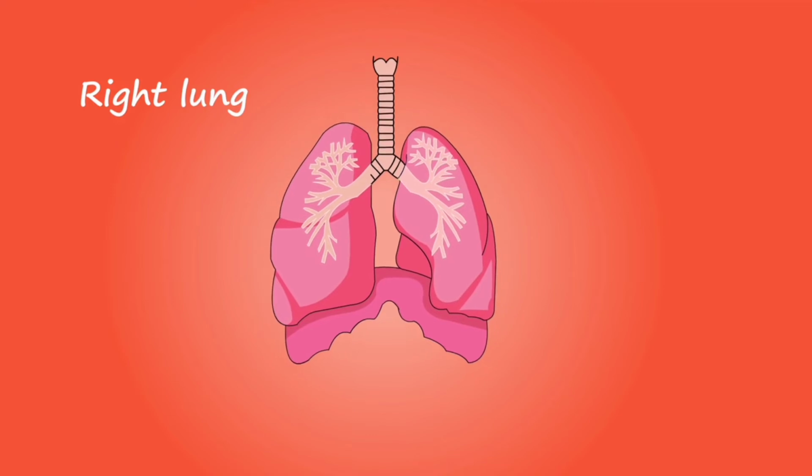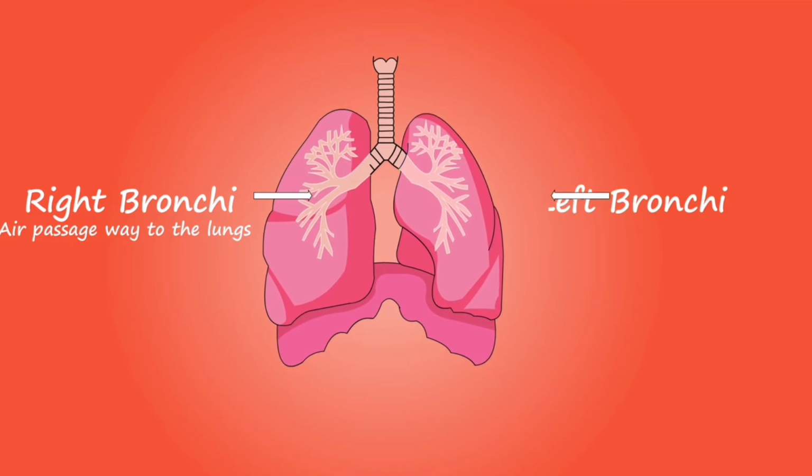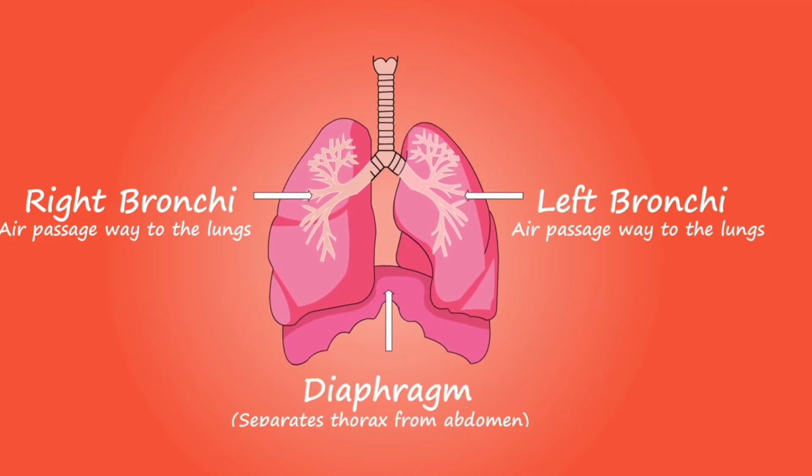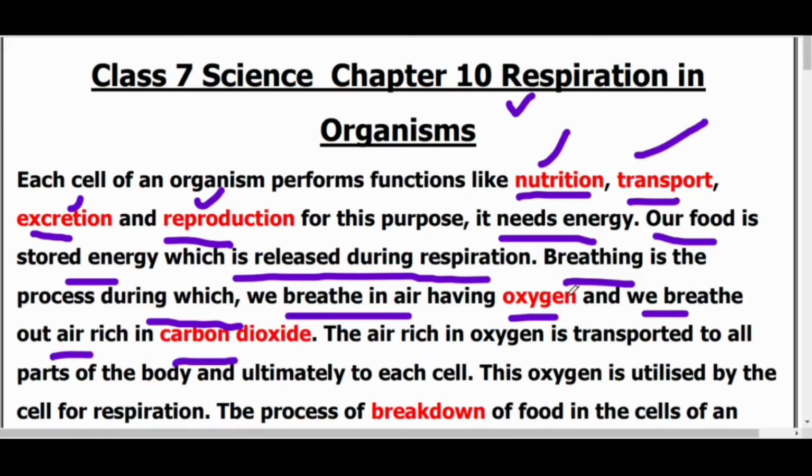Respiration is breathing, the process during which we breathe in air having oxygen and breathe out air having carbon dioxide. The chemical formula of oxygen is O2 and of carbon dioxide is CO2. So respiration is a process of breathing. In the process of breathing, we take in air, that is oxygen, and take out air, that is carbon dioxide.